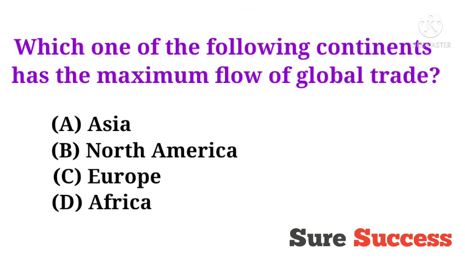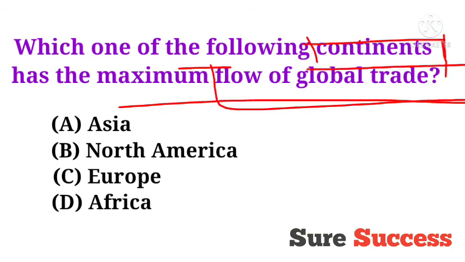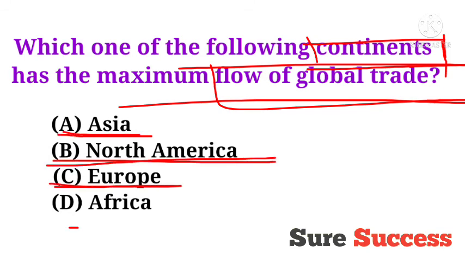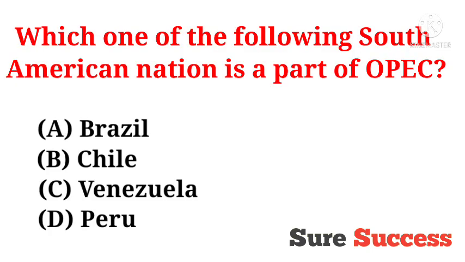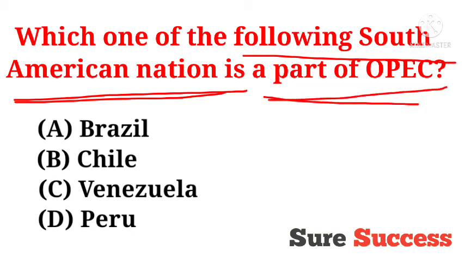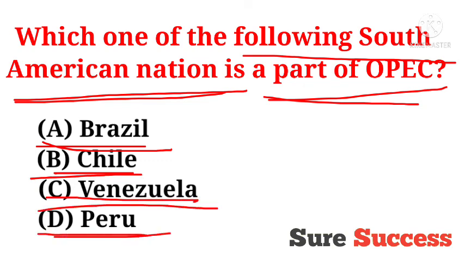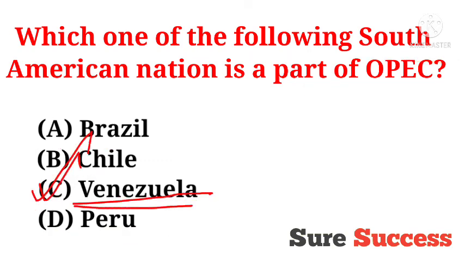Which one of the following continents has the maximum flow of global trade? मतलब which continent has the maximum trading system globally? Options are Asia, North America, Europe, Africa. And the correct answer is North America. It has the maximum flow of global trade. Okay, which one of the following South American nations is a part of OPEC? Options are Brazil, Chile, Venezuela, Peru. And the correct answer is Venezuela.